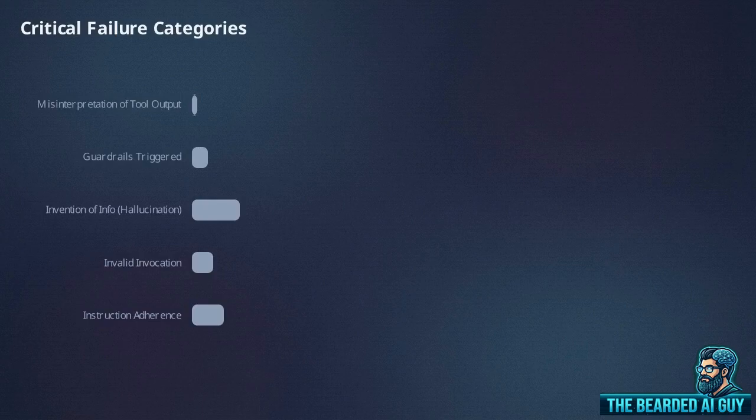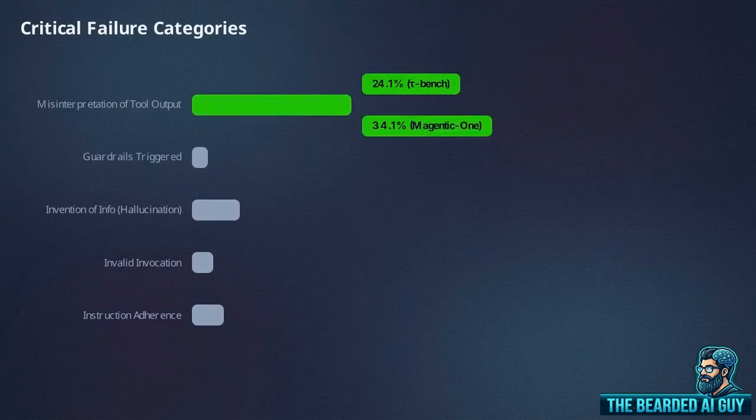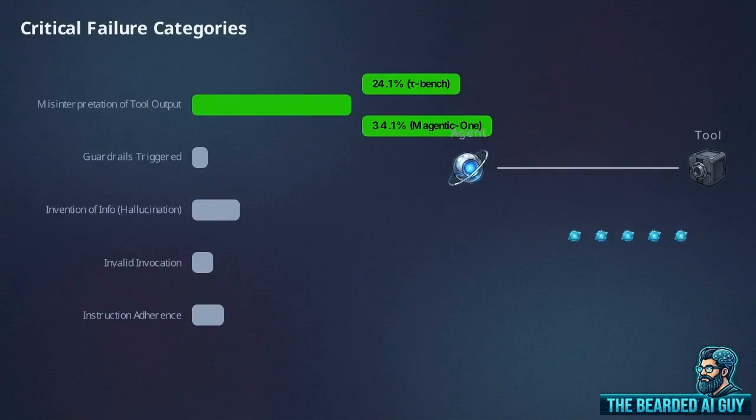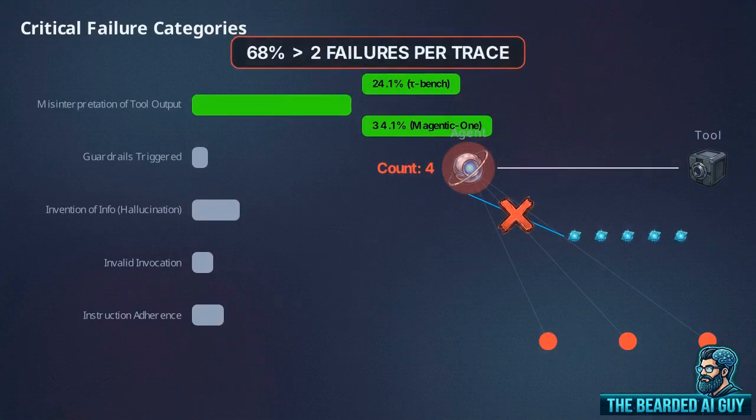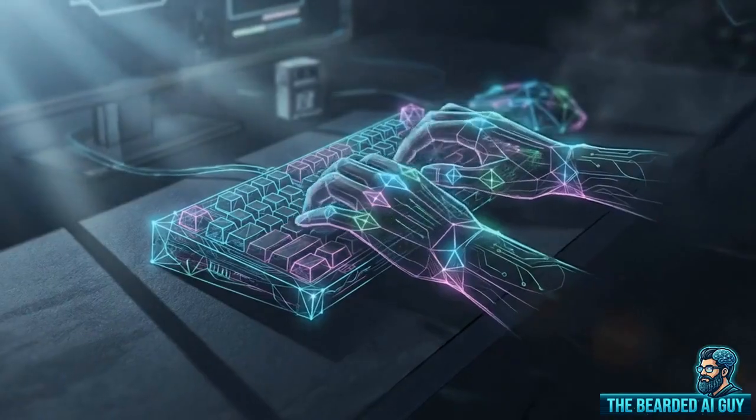The single most frequent critical failure is misinterpretation of tool output, causing over a third of all unrecoverable errors in generalist environments. Operationally, this means the agent successfully constructs a plan, invokes the correct tool, and retrieves the exact right data, but then reads it incorrectly, like miscounting the available product variants in a return JSON array. This single misread triggers a collapse. The data shows an average failed trajectory contains multiple cascading errors, with 68% of runs suffering at least 2 distinct failures before halting. This data points to a clear engineering mandate.